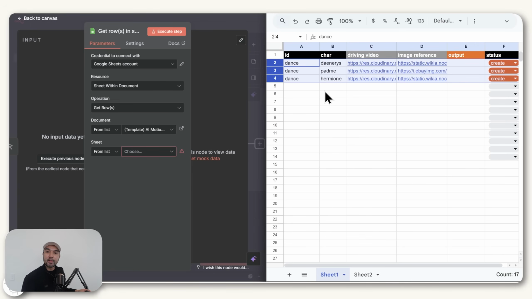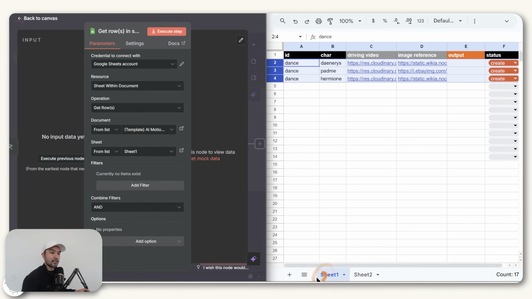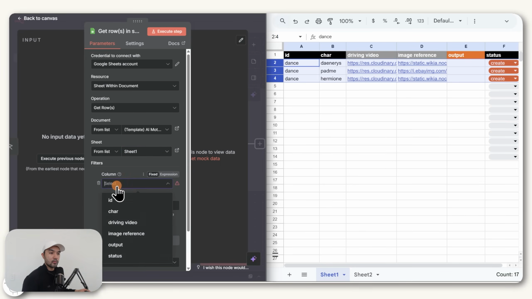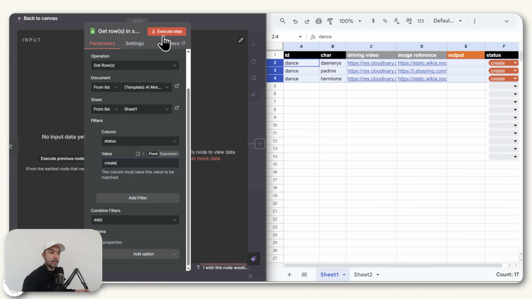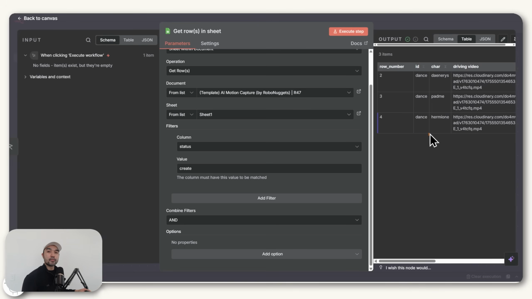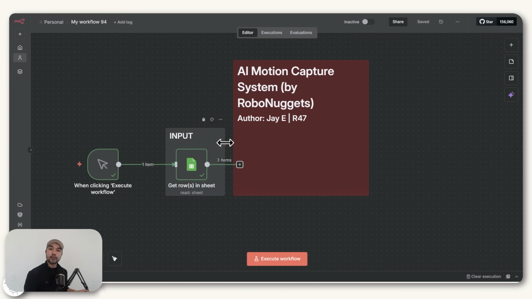And just to show how the automation works, we'll try 3 videos in total for this tutorial. So in this node, the last thing that you need to set up is to just select sheet 1, which is the tab we have here, and then set the filter where the column called status is set to create, which is essentially this one. So now if we execute this step, when that's done, it now grabs for you those 3 rows loaded into n8n.